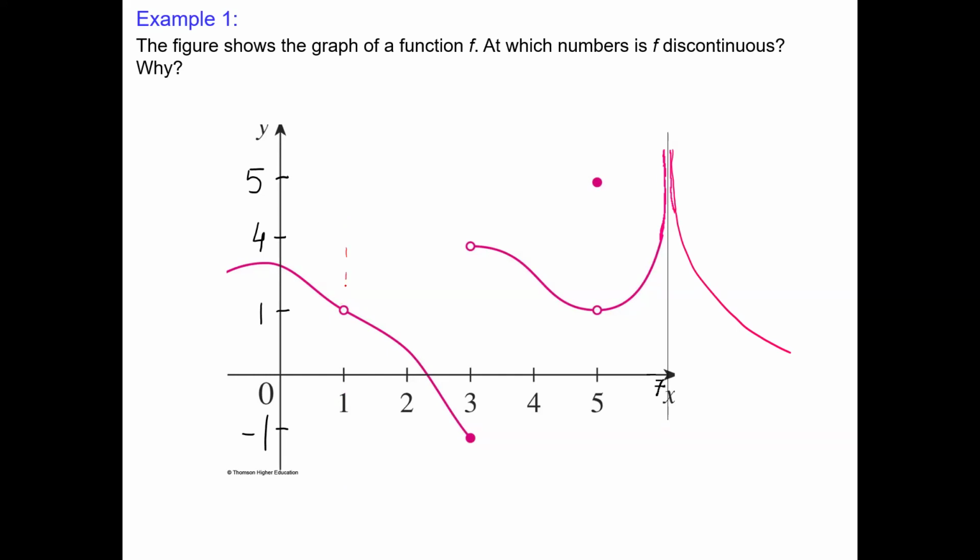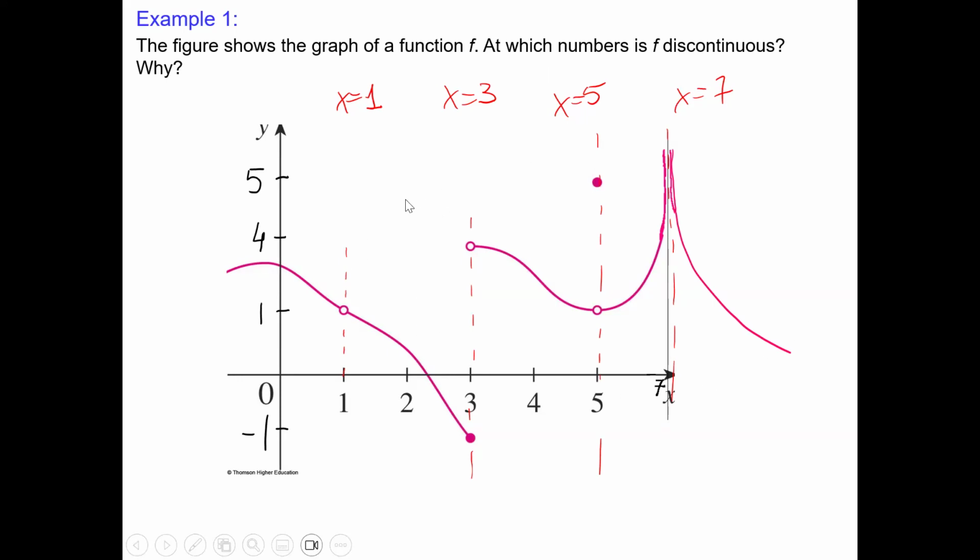We have a problem at x equals 3, at 5, and at 7. It's supposed to be 6, but let's keep it 7.